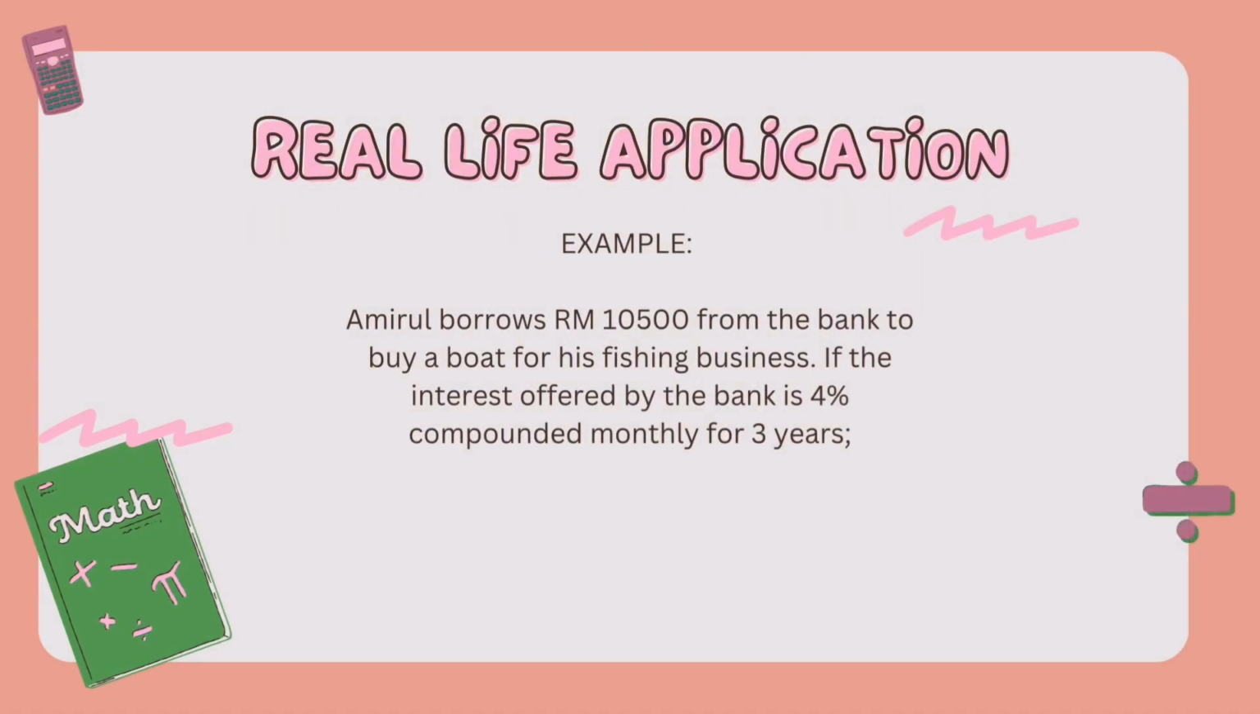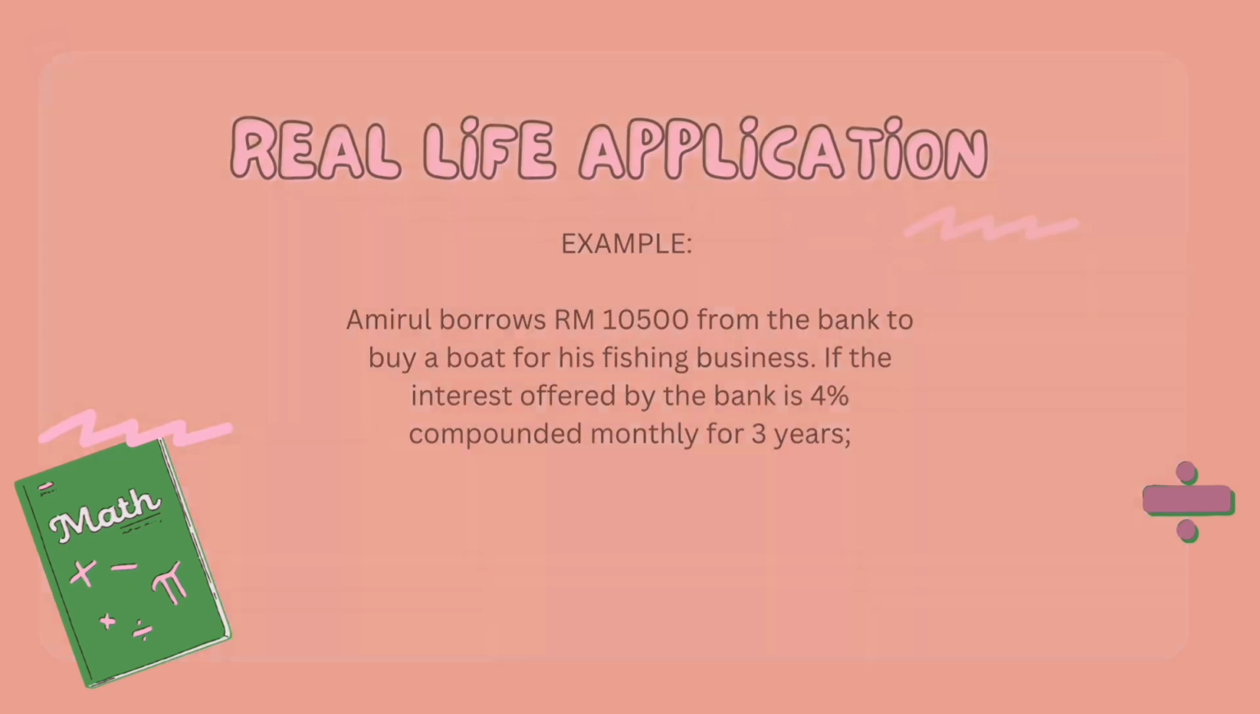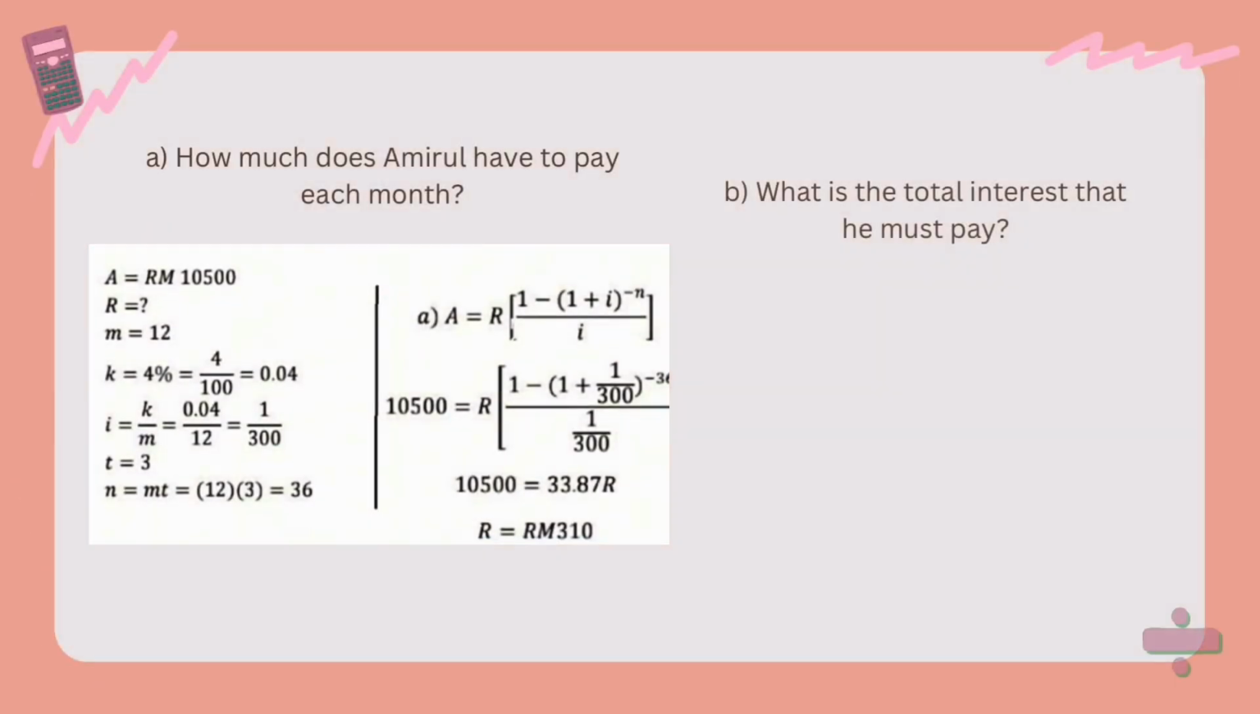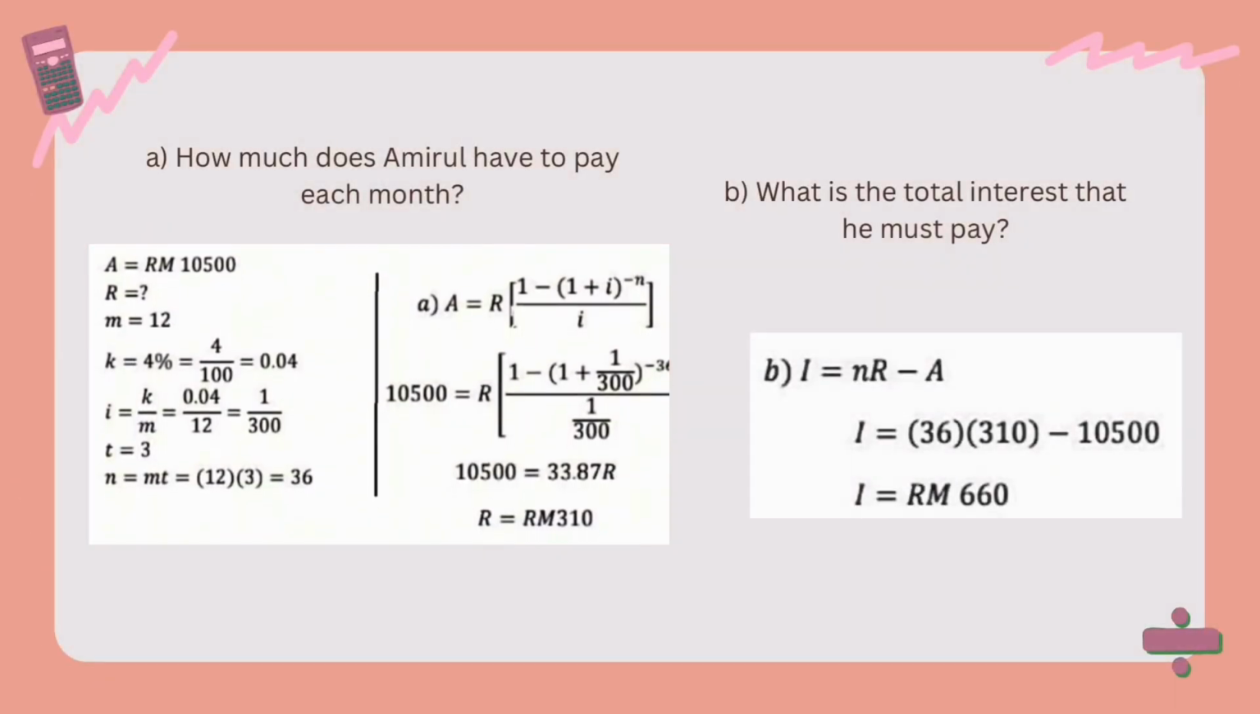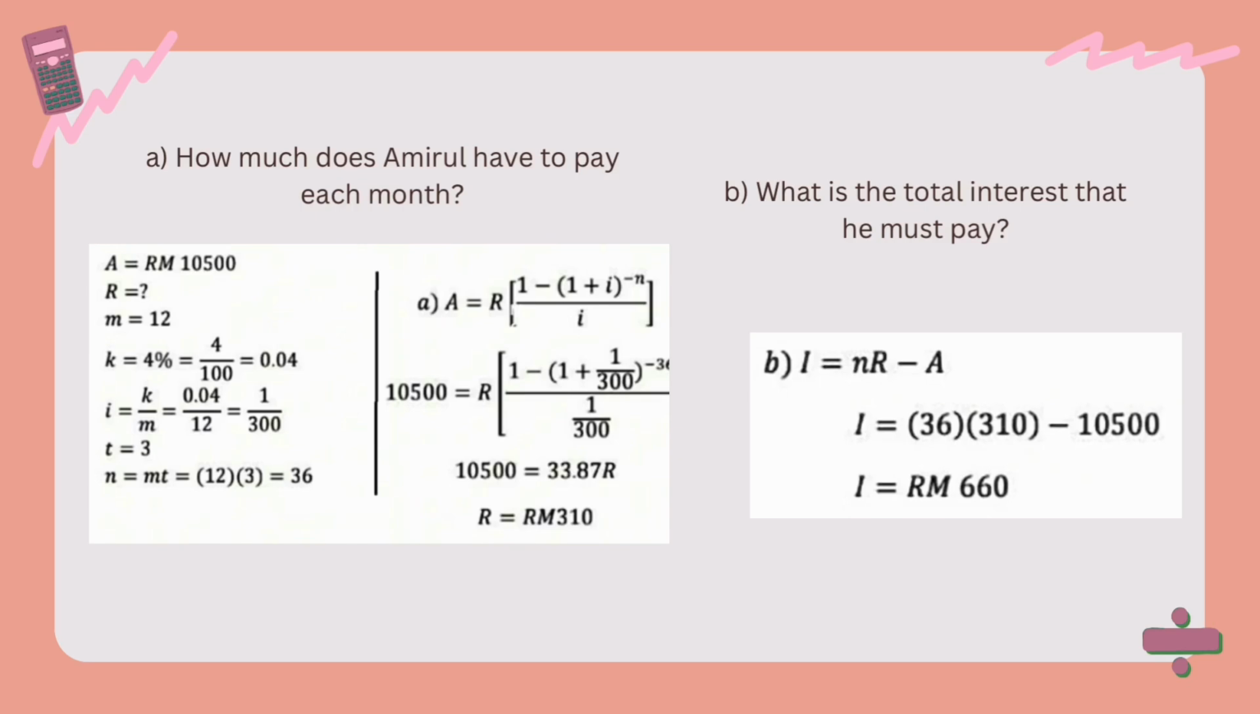For example, Amirul borrows 10,500 ringgit from the bank to buy a boat for his fishing business. If the interest offered by the bank is 4% compounded monthly for 3 years, how much does Amirul have to pay each month? To calculate A, the amount of money that Amirul has to pay every month, we can use the present value of annuity formula. By applying all the information given, we know that what Amirul has to pay each month, also known as R, is 310 ringgit.